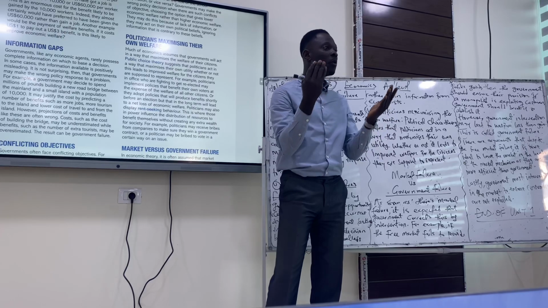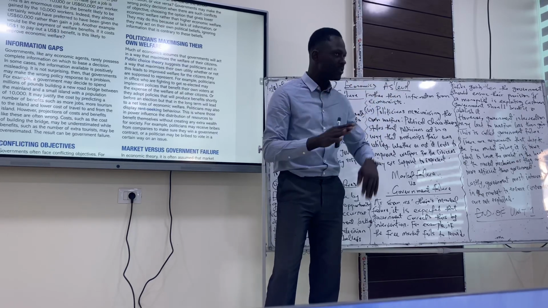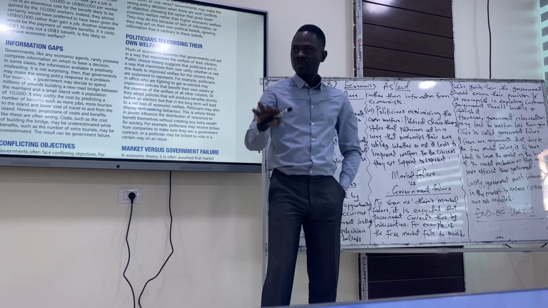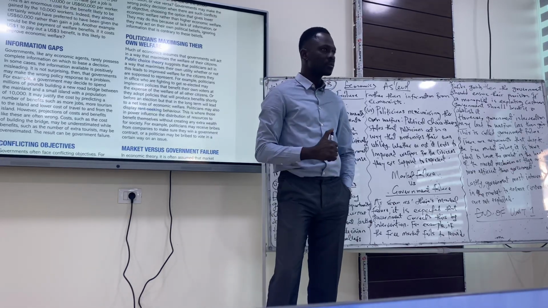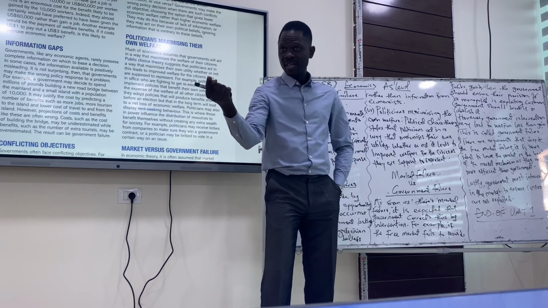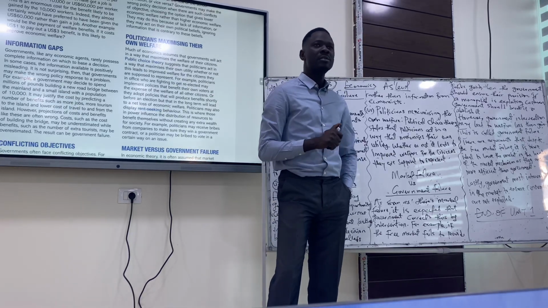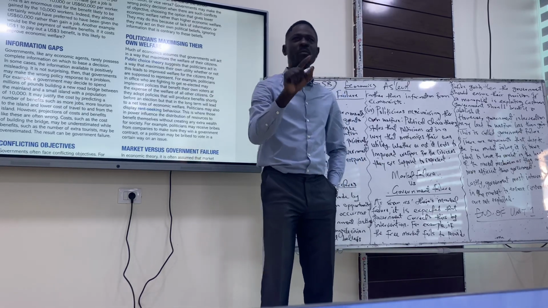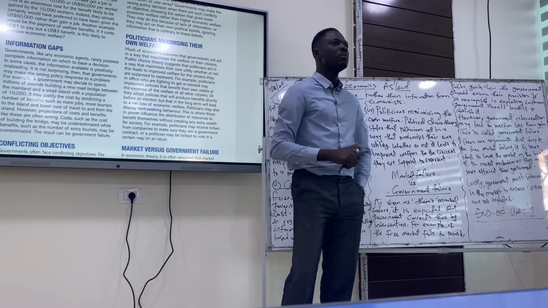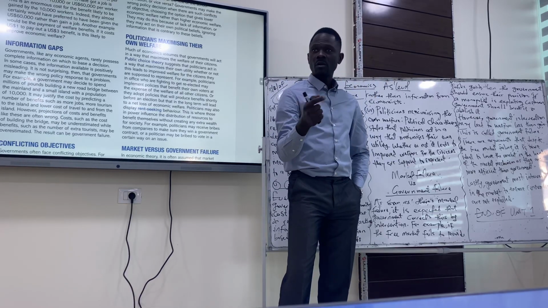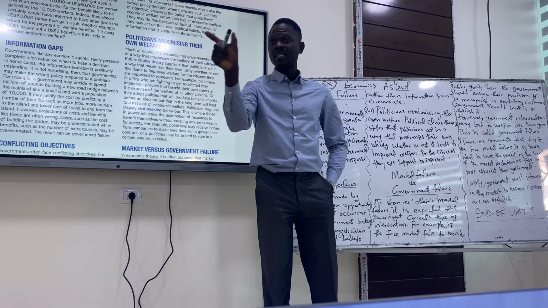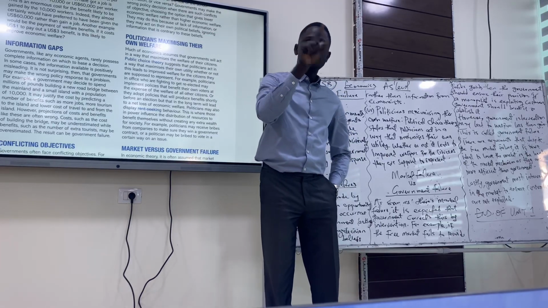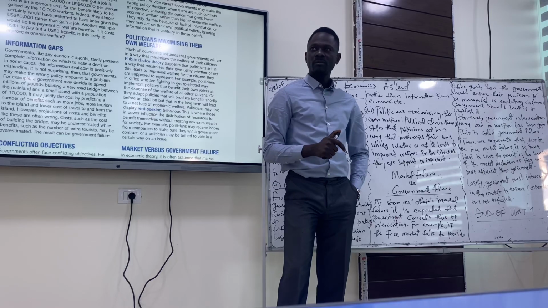So it means both government and market would definitely fail. But both of them are important to the going forward of the economy. So it means we need both government and the market. So that's why most of the countries use a mixed economy. A mixed economy combines both capital markets and the planned economy. Do you get the point I'm making?